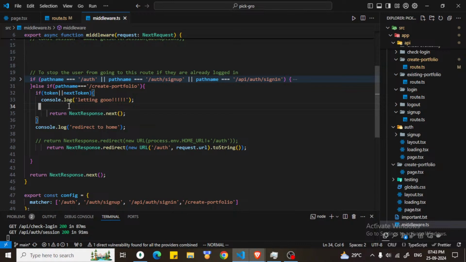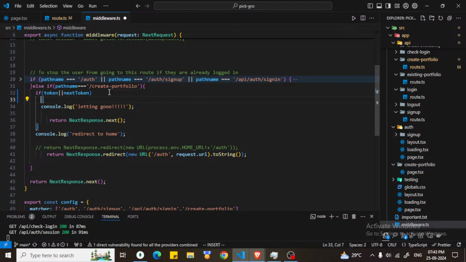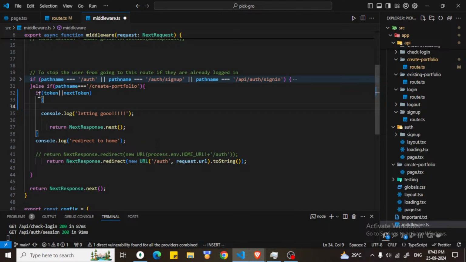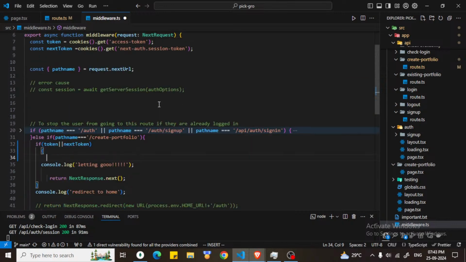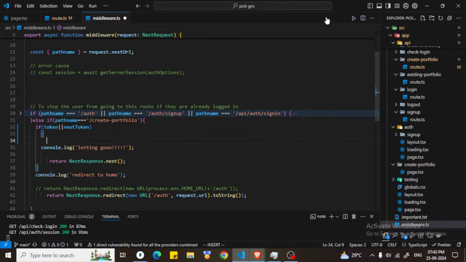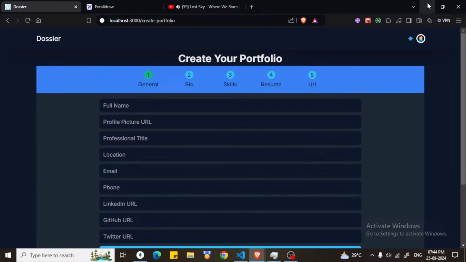So to get the user, we first need to decode the token because we are using JWT token. This token will be a cookie and we have to decode this. Okay, so how will we do that? I guess I had something here.